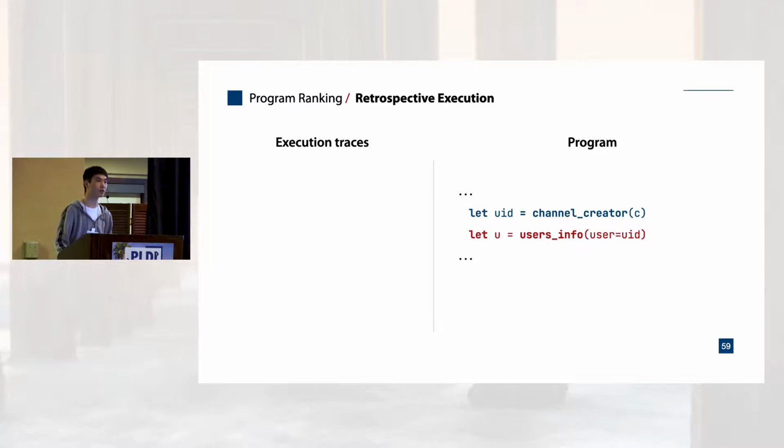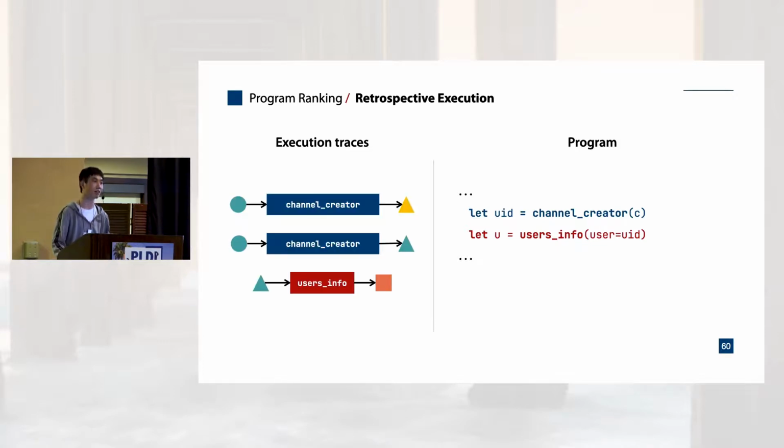Suppose we want to execute these two lines from some candidate program, which contains two different method calls. Because of the difficulties we just mentioned, we don't want to invoke these methods directly. But remember that we have a large database of execution traces, which contains several successful invocations of these methods with different inputs and outputs. Here we depict the inputs and outputs of method invocations as colorful shapes. The shape means their semantic type, and different colors mean different values.